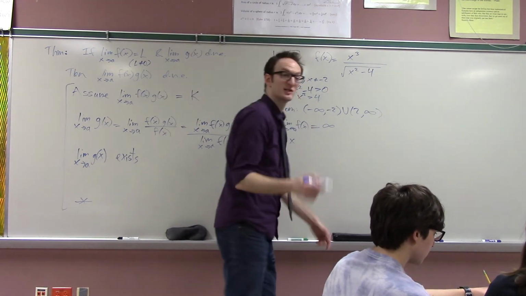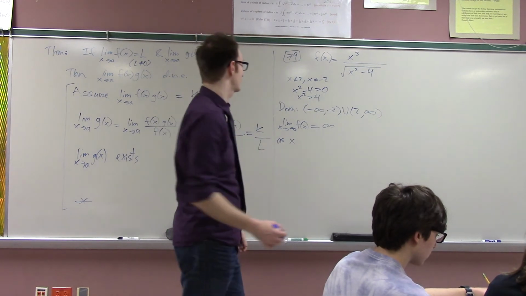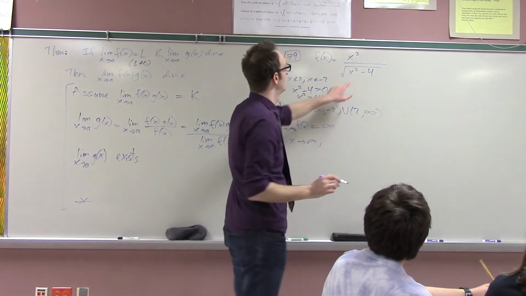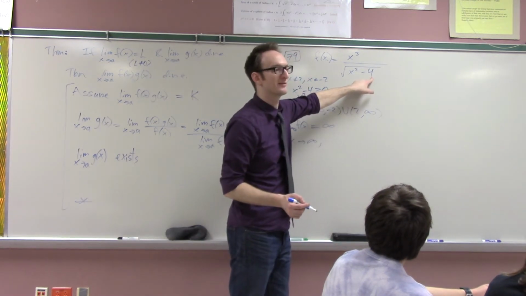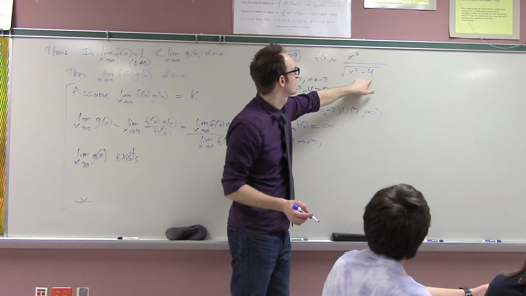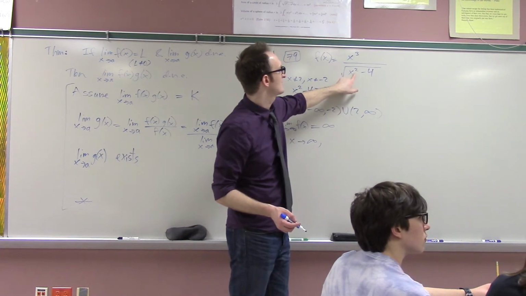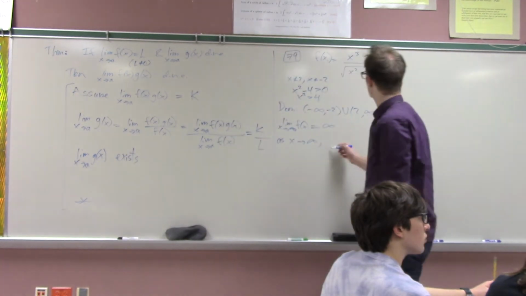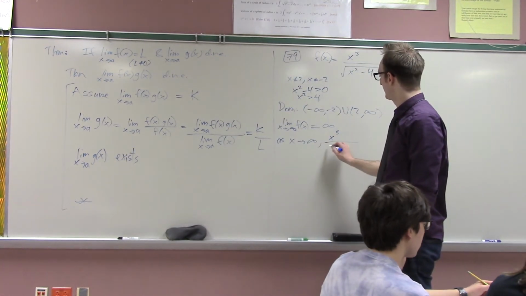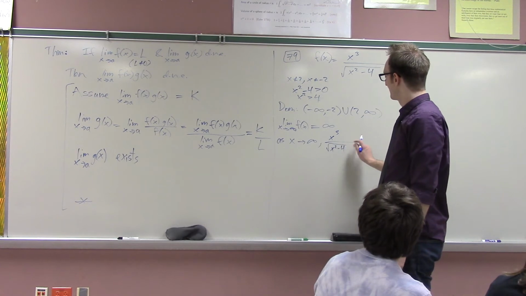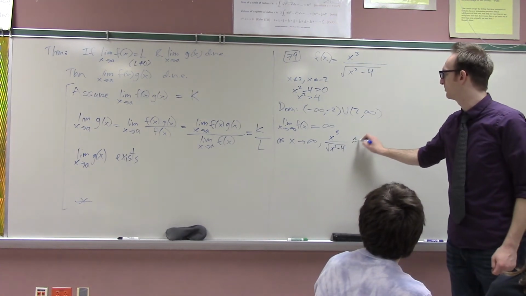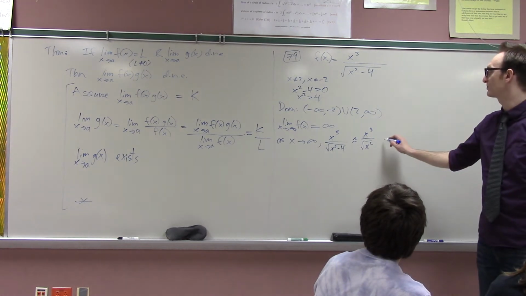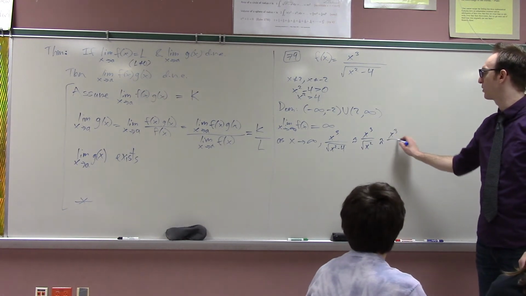But not only does this limit go to infinity, he says, but we might also ask how it goes to infinity, like we did when we graphed rational functions. As x approaches infinity, this 4 is becoming more and more irrelevant, right? And as this 4 becomes irrelevant, the bottom is basically root x squared, which is x when x is positive. So I'm being a little informal now, but this is going to look more and more like x cubed over root x squared, which, since x is positive, is basically x cubed over x.